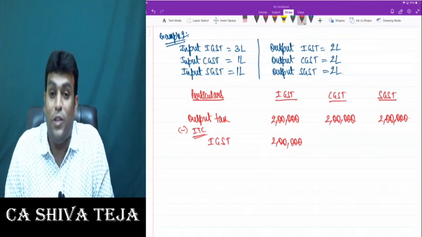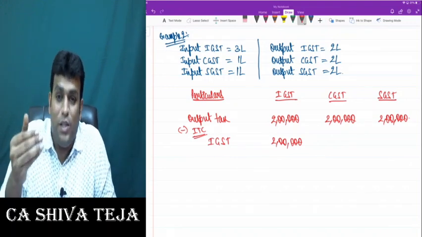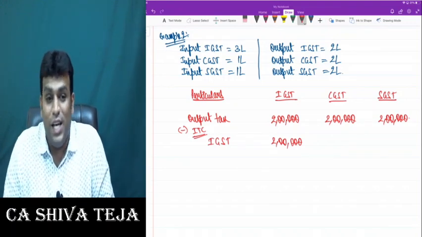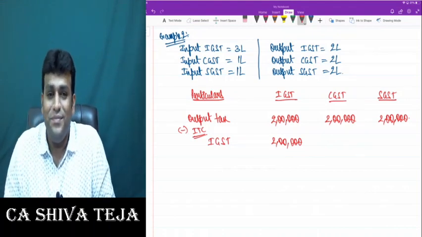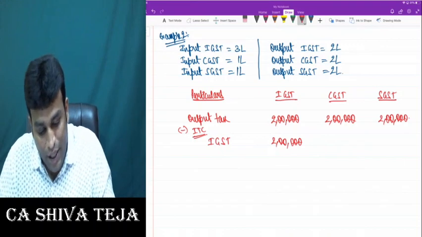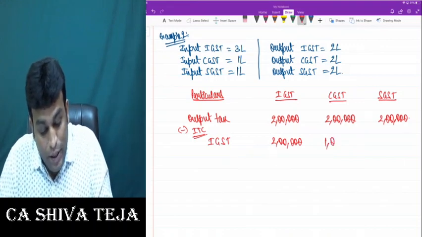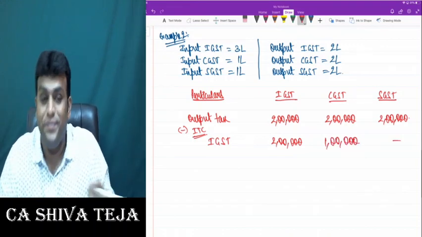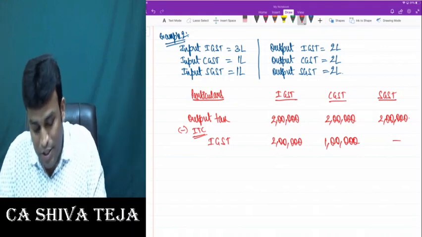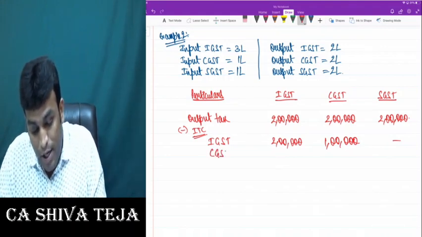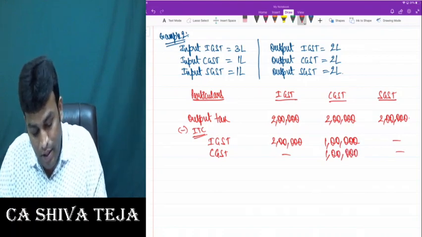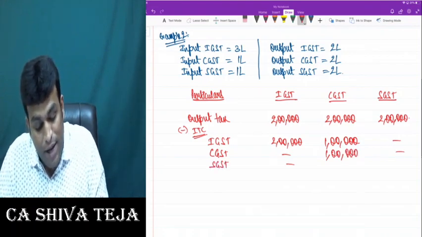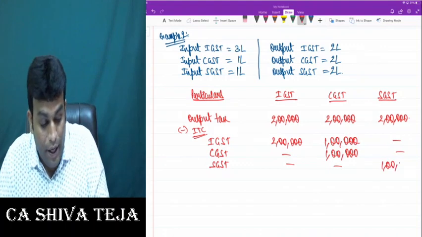Otherwise we'll try to set off in the most optimum possible manner. Whichever gives us the most favorable advantage, in that manner we'll set off. Getting clarity, friends? So here let's say I set off 1 lakh with CGST. Clear? Next. CGST, how much credit I have got? 1 lakh I have got. SGST, how much I have got? SGST also I have got a credit of 1 lakh.